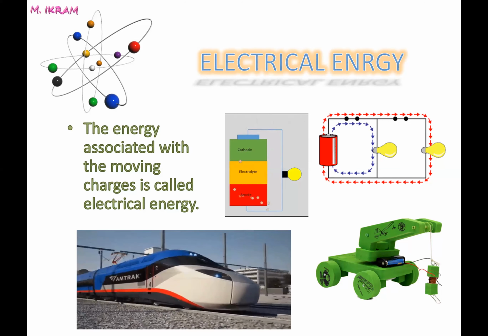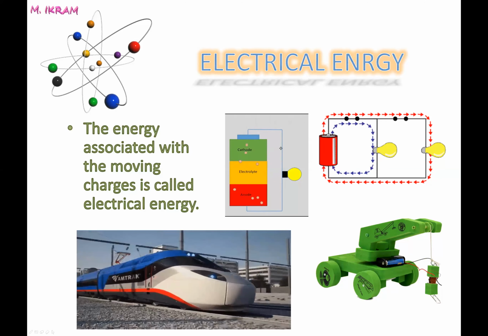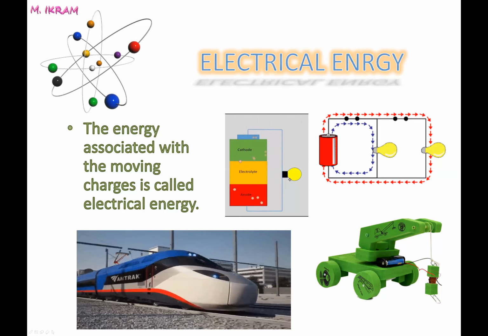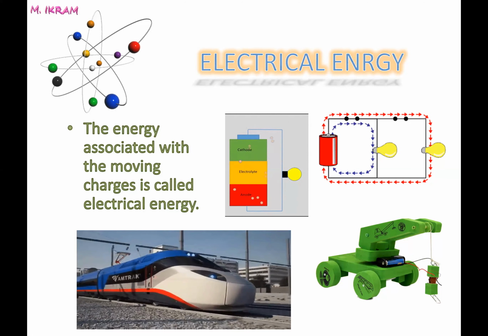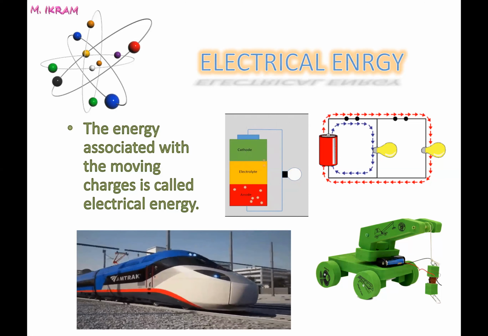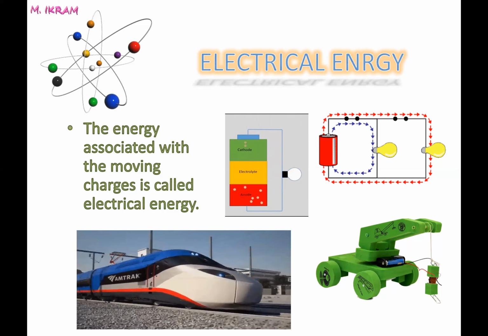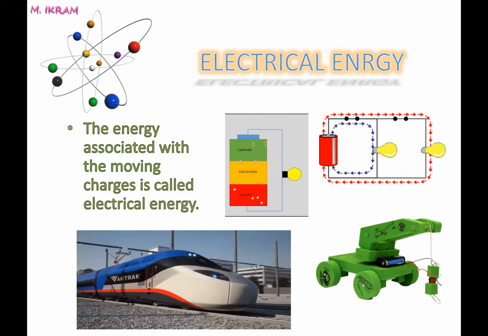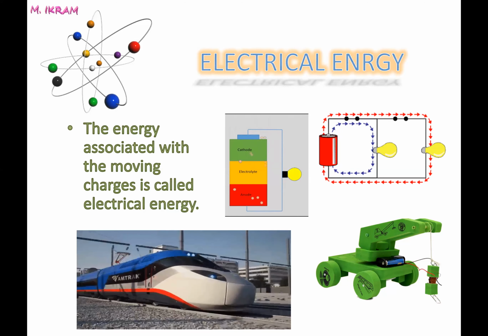And then you also see here the chemical energy of the cell. When it is transferred to charge, the charges move, they have kinetic energy. As it passes through the bulb, then the bulb lights up. So that is how it produces the light energy. Similarly, it produces heat energy also. Electric iron is the best example. And it produces motion, that is, it produces the sound energy also.